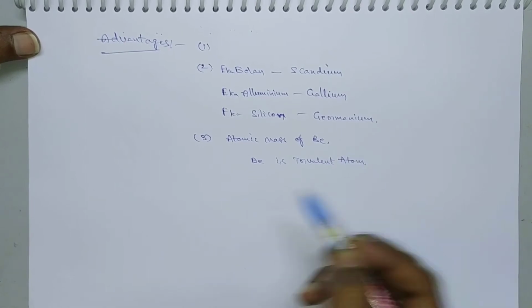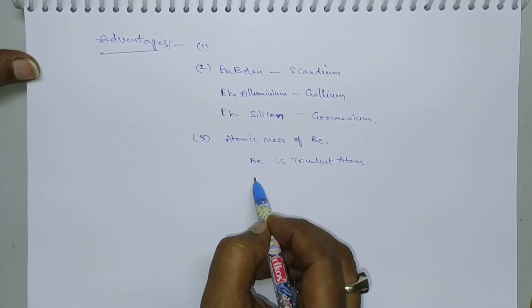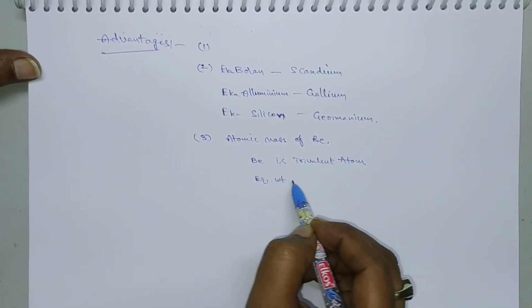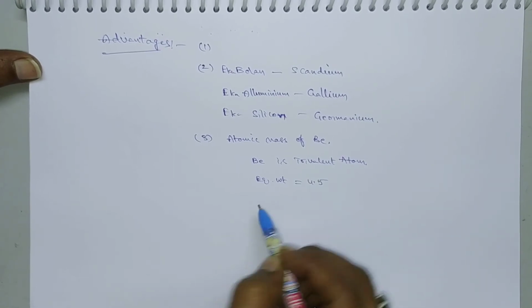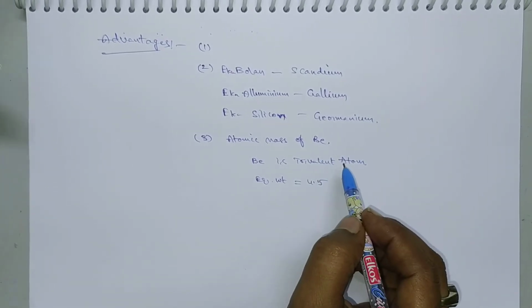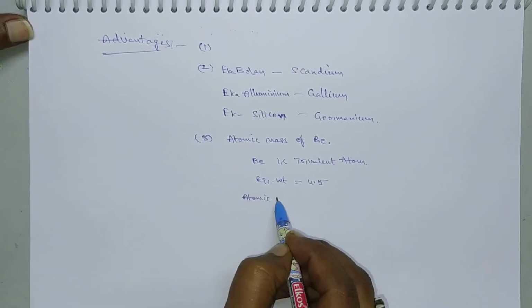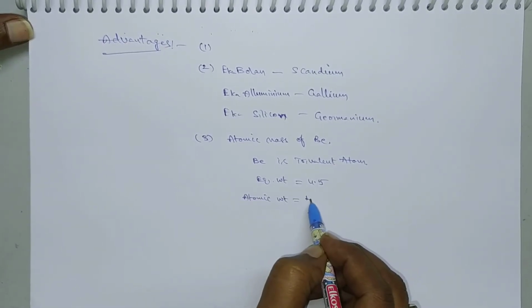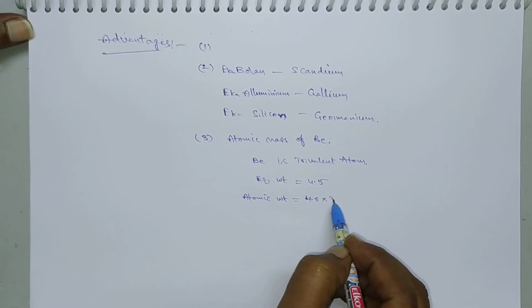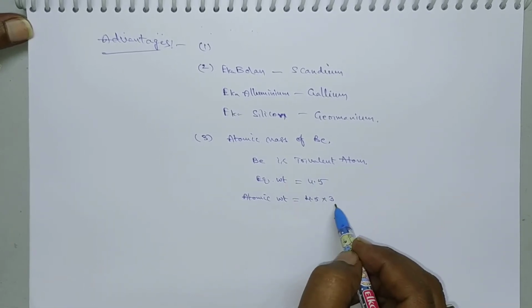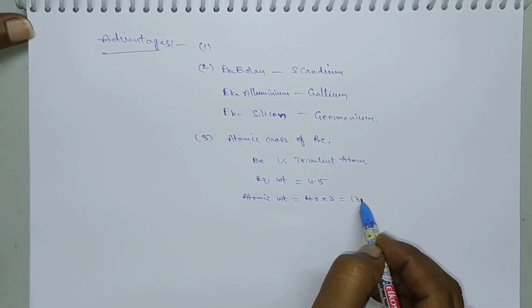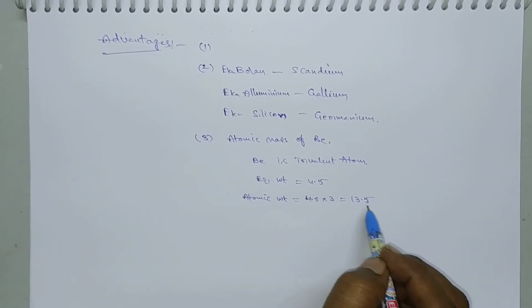If it is a trivalent atom, then the equivalent weight of beryllium is 4.5. Then atomic weight is equal to equivalent weight into valency. Since it is trivalent, the atomic weight will become 13.5.